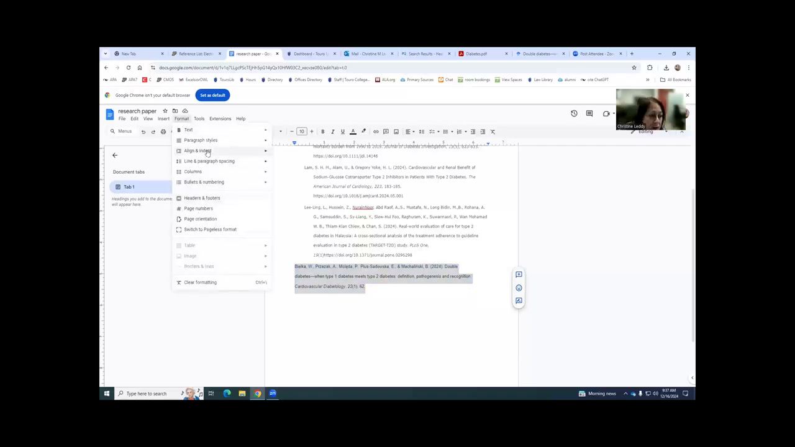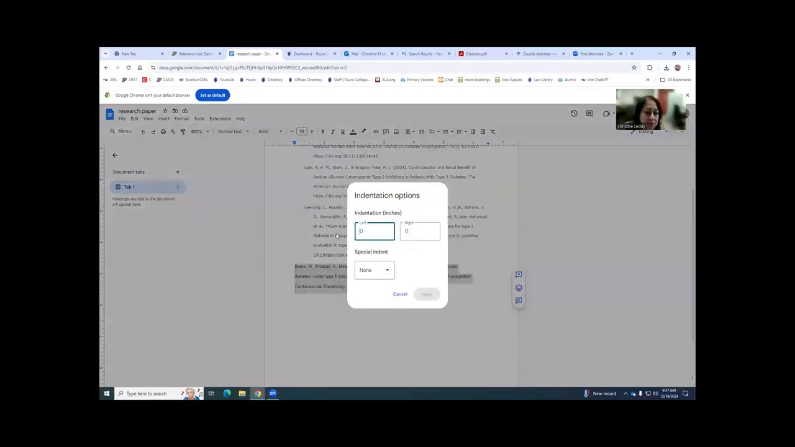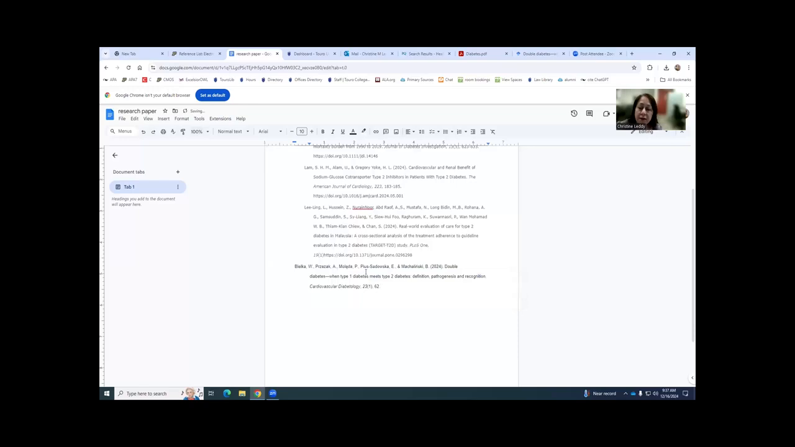line and indentation options. I'm going to go down to special indent, click that drop down and make it hanging, 0.5. Apply. And now it created the hanging indentation. And again, I have to go back and proofread it. When I'm all done, I have to format this whole page so everything's even and spaced properly.